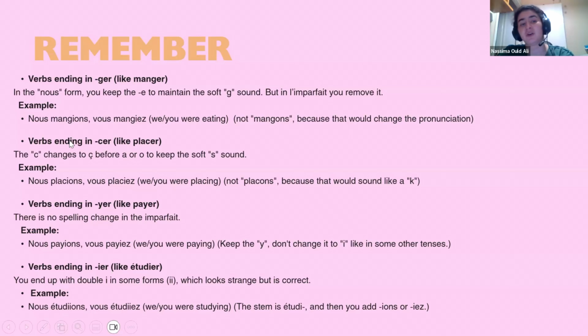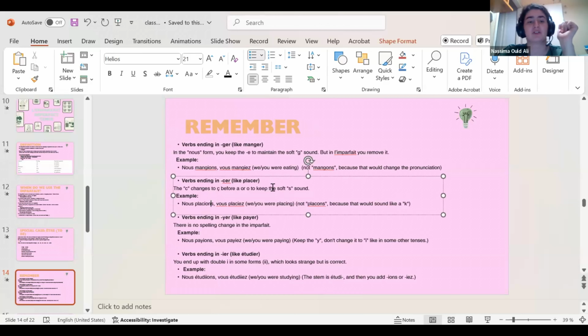Okay? Verbs ending in CER, like placer. Okay, there is a little mistake here, sorry. The C changes to Ç before O to keep the soft S sound. For example, nous plaçons in the nous form of the present tense.